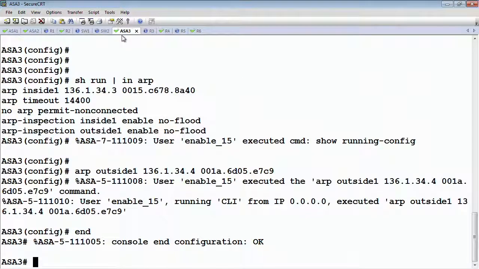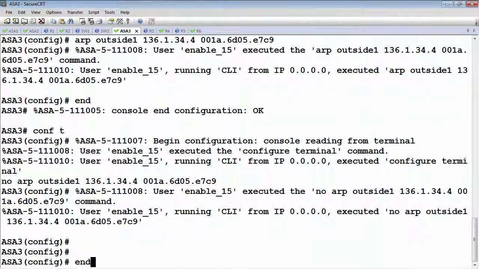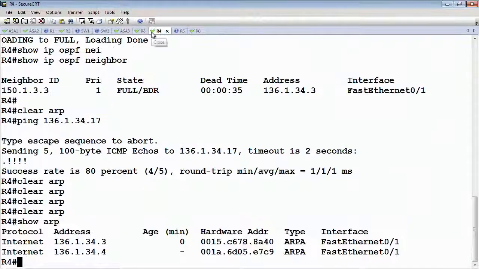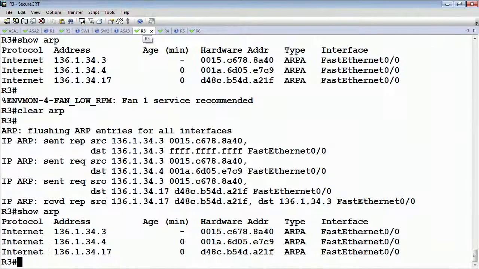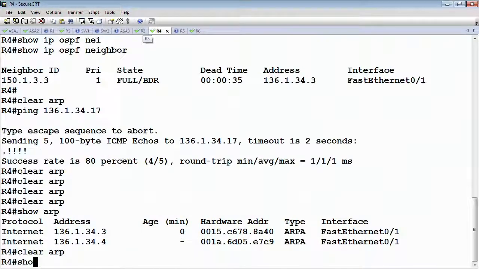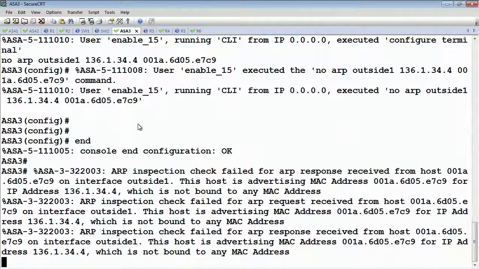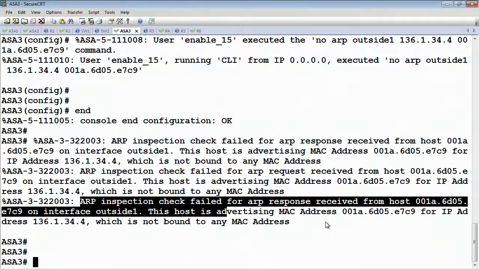Again, if we were to remove that last statement, which is the static mapping, so we no longer have a static mapping for 4, when we clear the ARP cache, then show arp, ARP inspection check failed for the response.